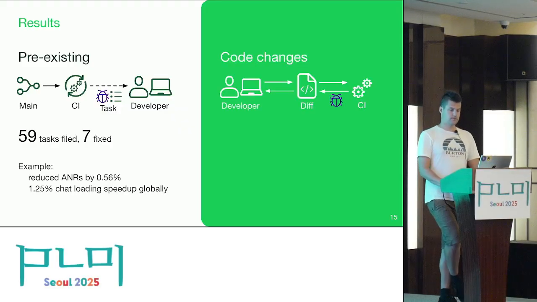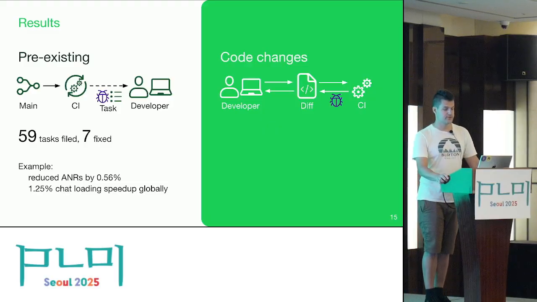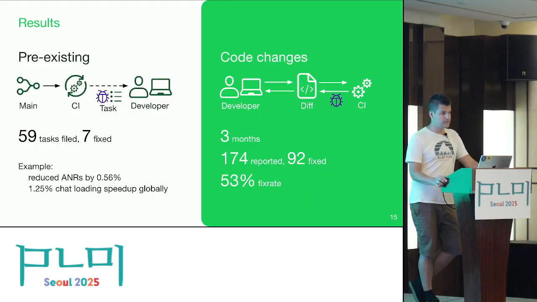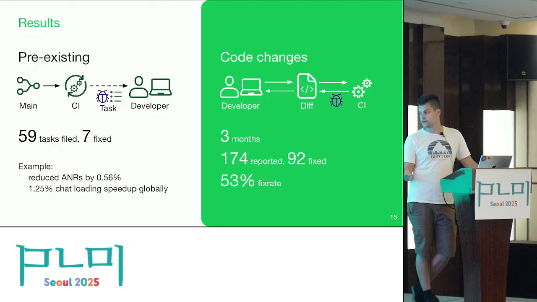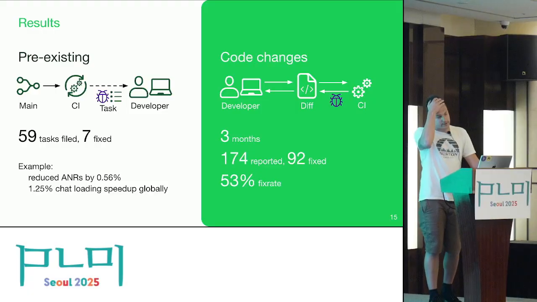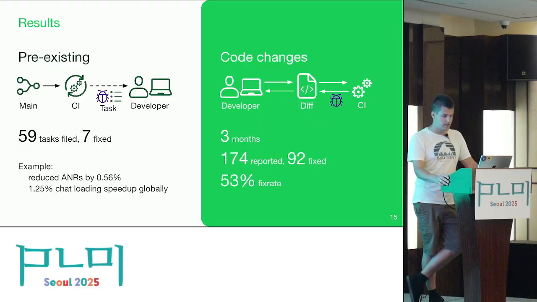And as I said, we also rolled this analysis out for code changes. And in the first 3 months, Infer has reported around 170 problems, out of which 90 were fixed. So the fix rate is slightly above 53%, which is quite typical for the static analysis that we are doing in Meta or WhatsApp with the other kind of issues. So we were also quite happy about it.